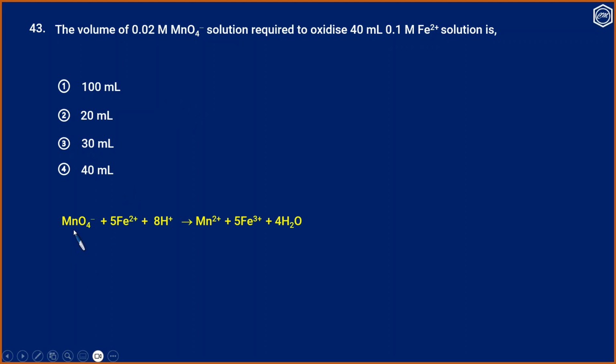In the balanced reaction between potassium permanganate and ferrous sulfate, 1 mole of MnO4 minus needs 5 moles of ferrous iron. So the titration relation can be written as M1V1 by 1 is equal to M2V2 by 5. From this, V1 is equal to 40 ml. So option 4 is the correct answer.